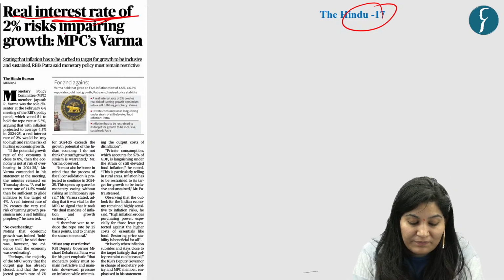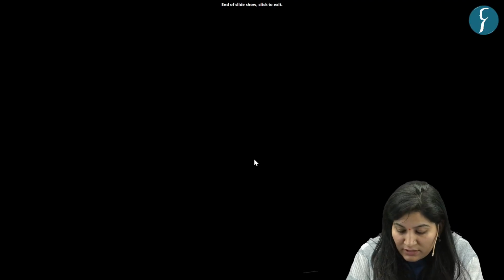Real interest rate is the rate which is adjusted to remove the effects of inflation. Real interest rate is nominal interest rate minus rate of inflation. It is an interest rate that has been adjusted to remove the effects of inflation. So real interest rate is equal to nominal interest rate minus rate of inflation.